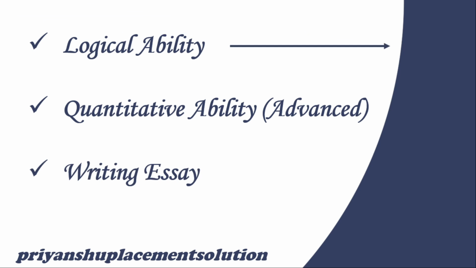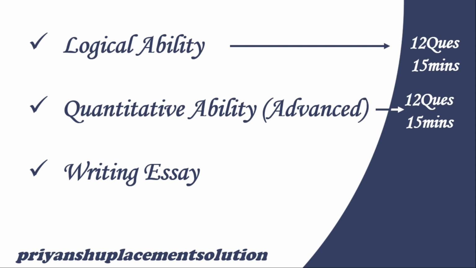First of all, in logical ability you have 12 questions and 15 minutes. The next section has 12 questions and 15 minutes, same as logical. In the last section, essay writing, you have one topic and 25 minutes to write. It is not compulsory that it is only an essay. Sometimes they give you a condition, a statement or a paragraph to write about. Or sometimes they give you the latest news and ask you to write your own review on that topic. These types of questions are asked in the essay writing section.